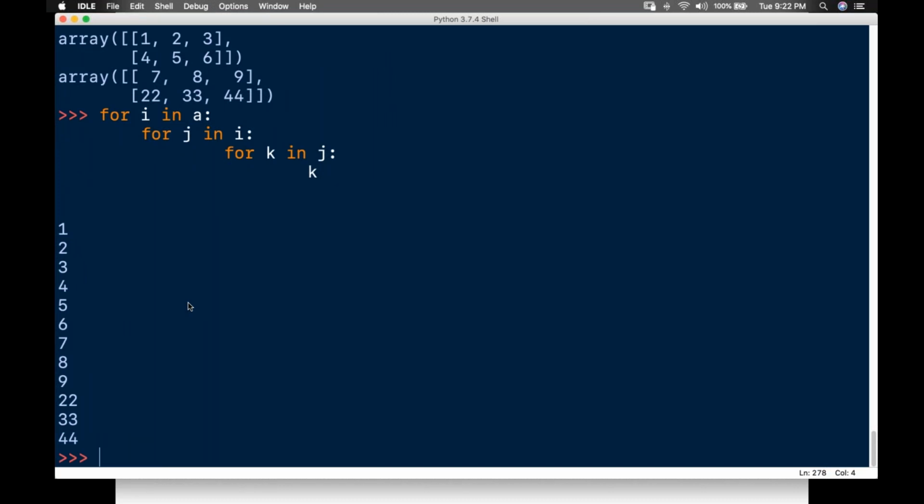Now I want to give a better solution for this. There is something called NDITER. So write it down: iterating an array with a different data type.